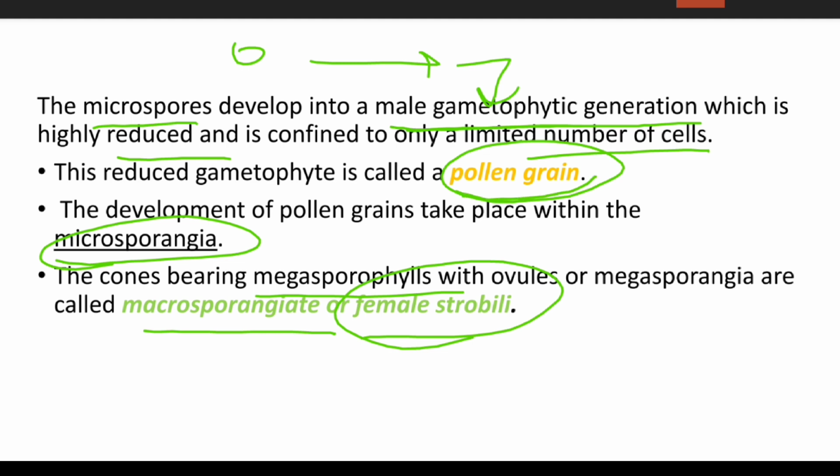Important: the development of the pollen grain takes place in the microsporangia.